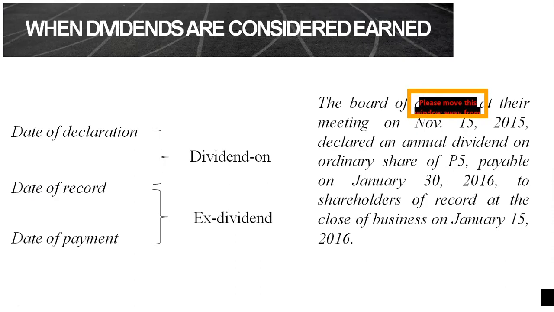So for example, kung as of date of record, nasa iyo pa ang share, of course, ikaw yung malilista na makaka-receive ng dividends.